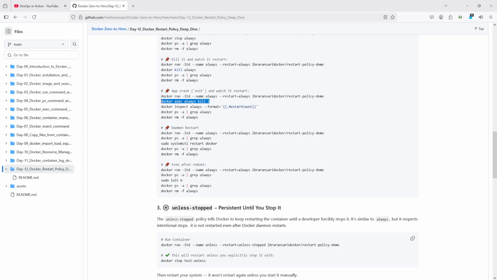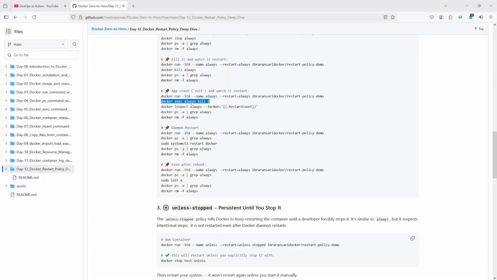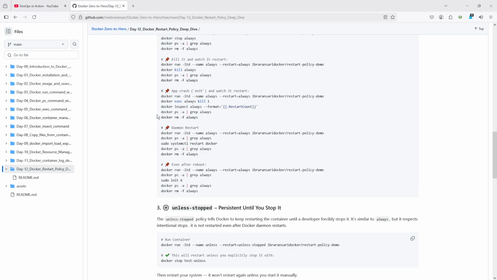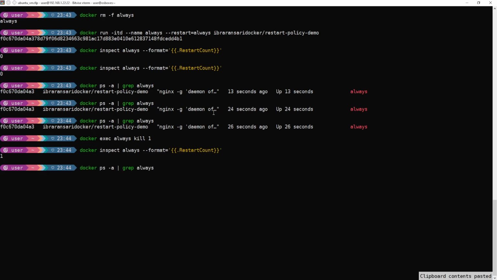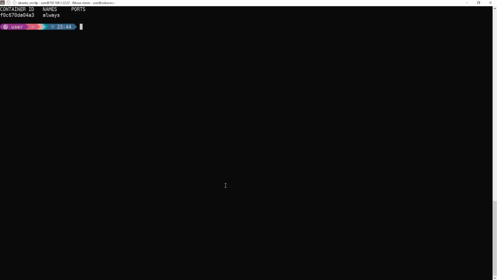Now I want to crash this application, so I'm going to exec into the always container. I'm killing the main PID 1. So I'm killing this container, and when you inspect the restart count, you can see here 1. It means it restarted the container. You can see here it's up 11 seconds, and it is running.